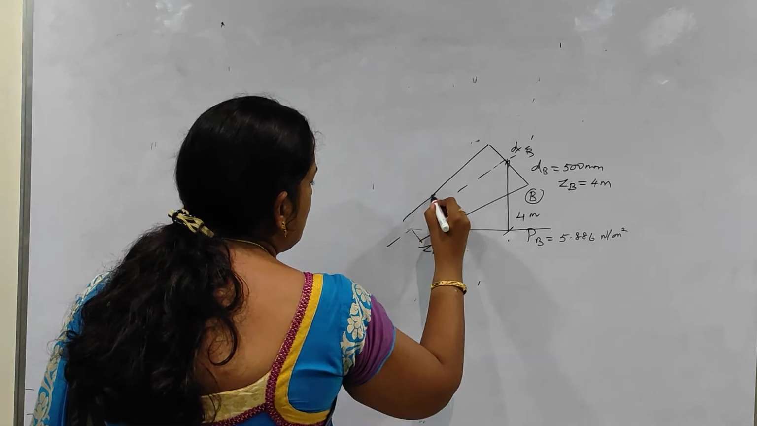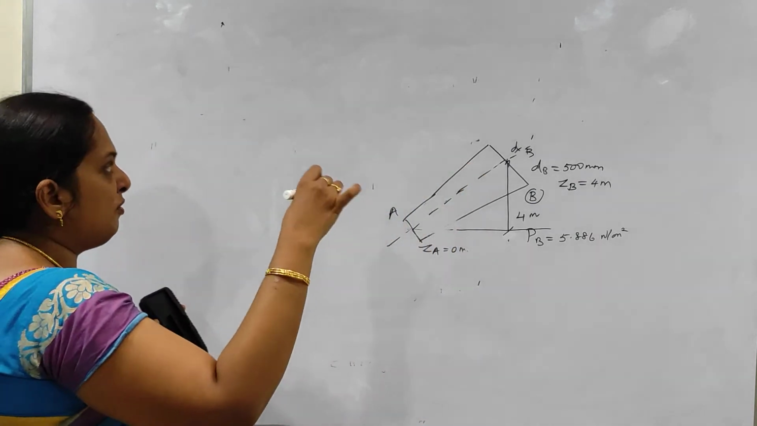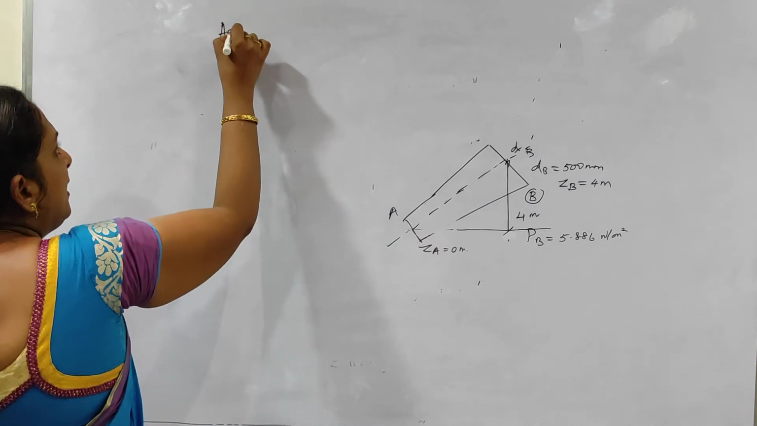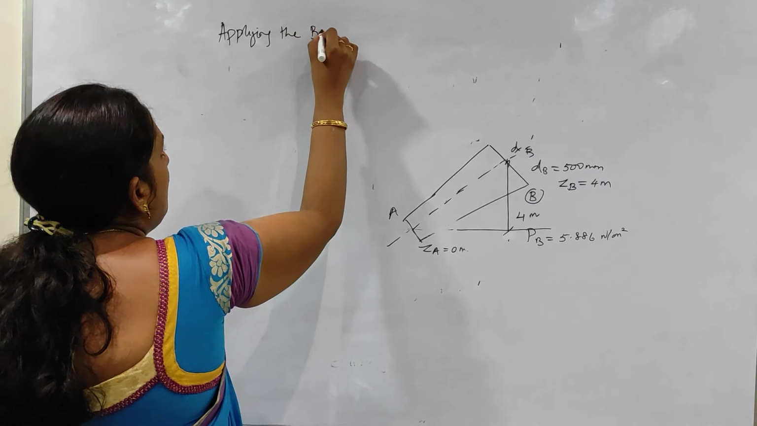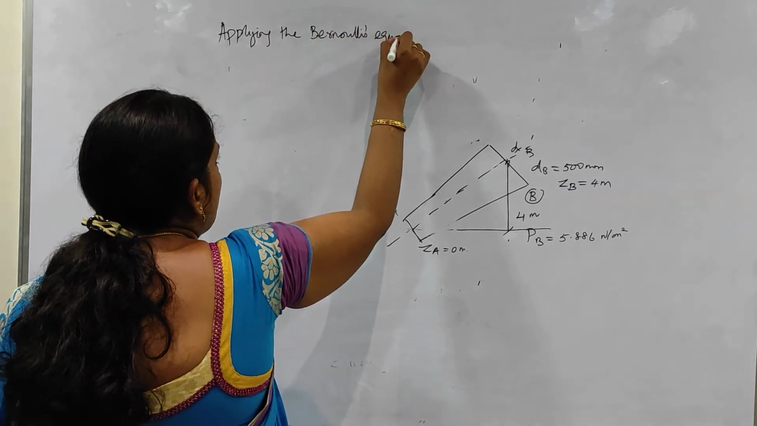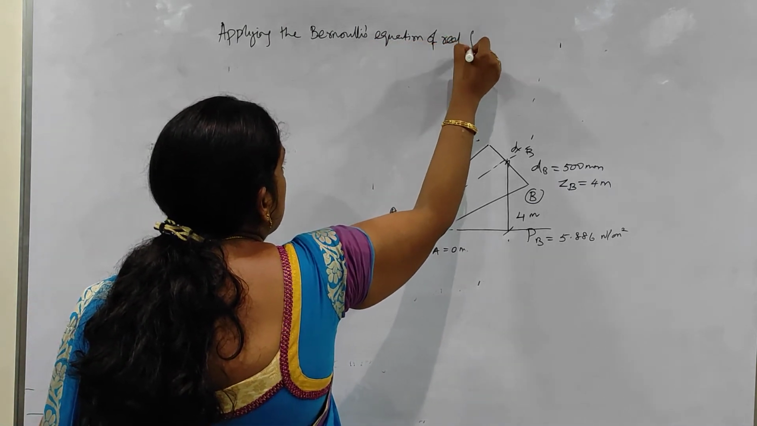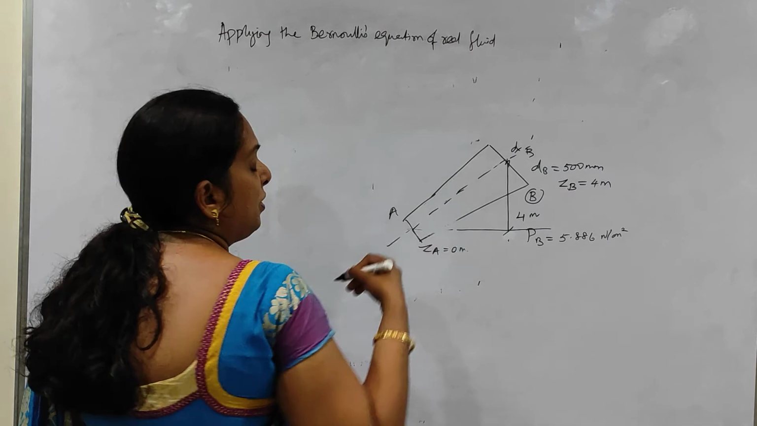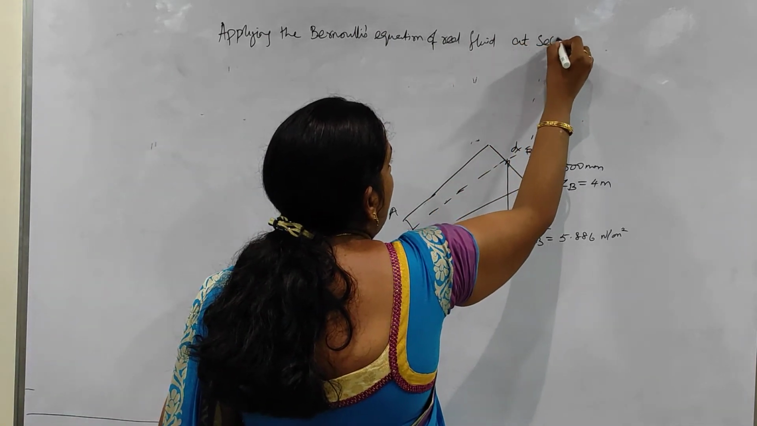Okay, so this is my diagram. This is my A, just to show the direction of flow. Applying the Bernoulli's equation here, you can very clearly say Bernoulli's equation of real fluids. That also you can say, no issues, because they asked you the loss of head now, so it's a real fluid, at sections A and B.